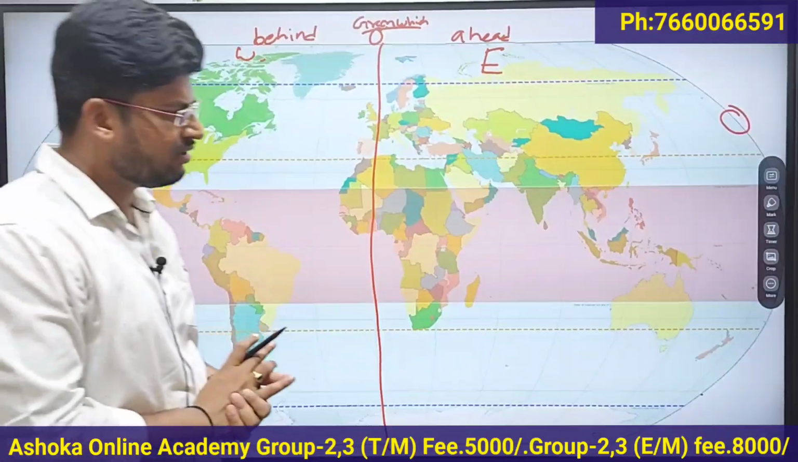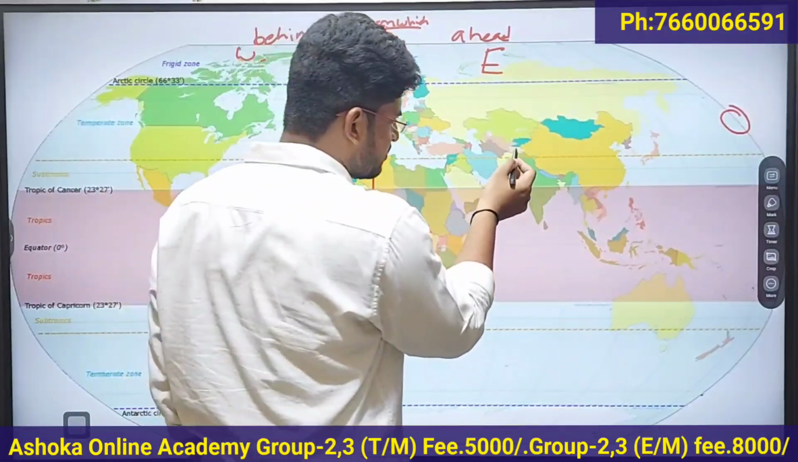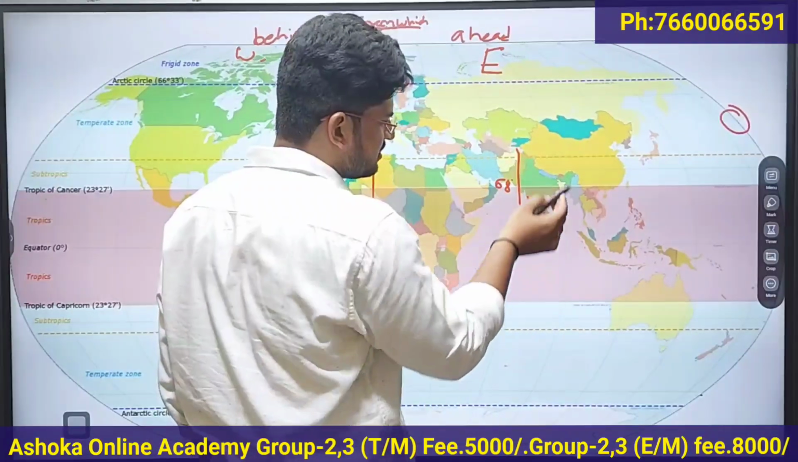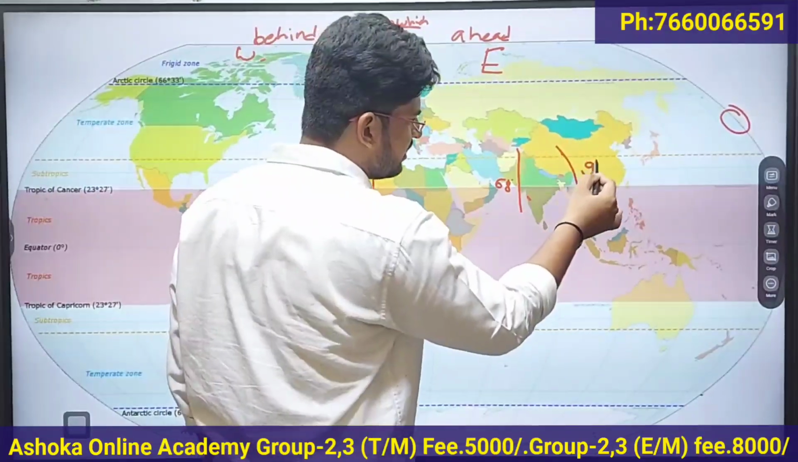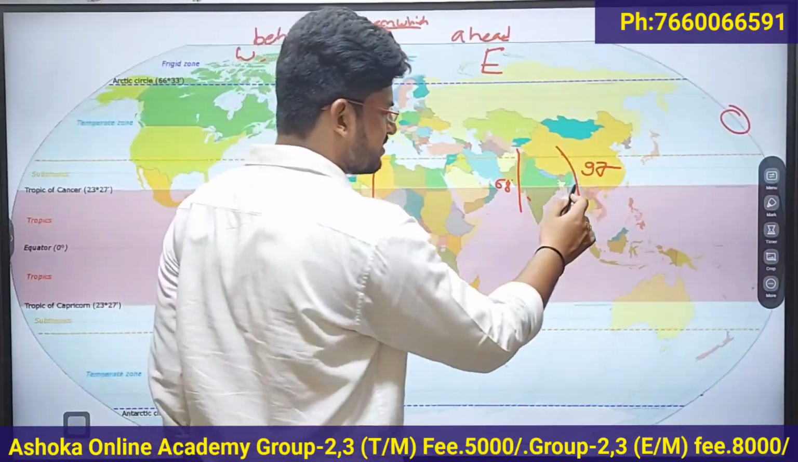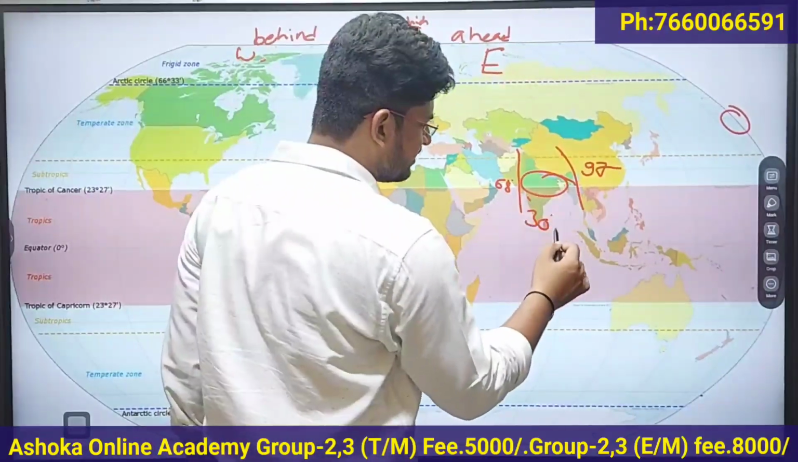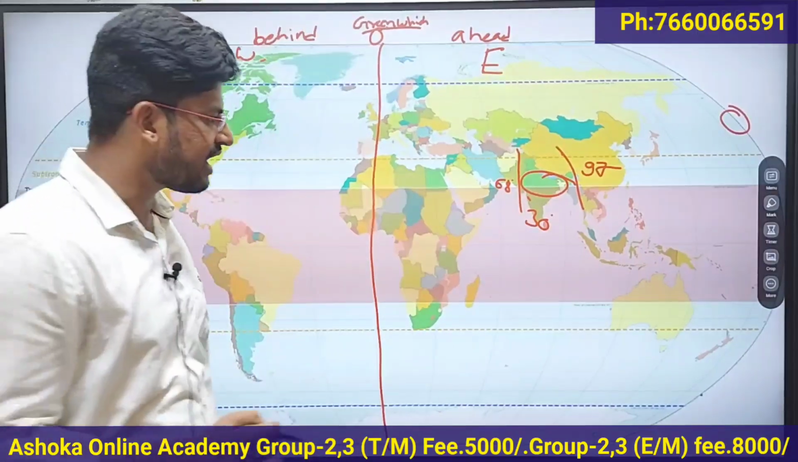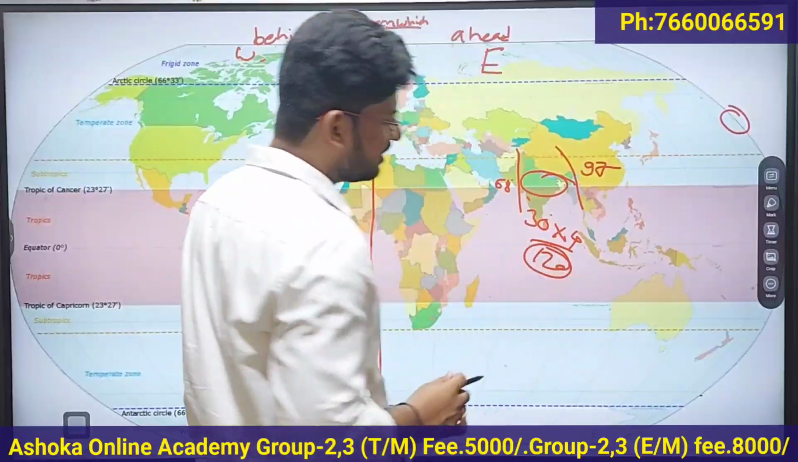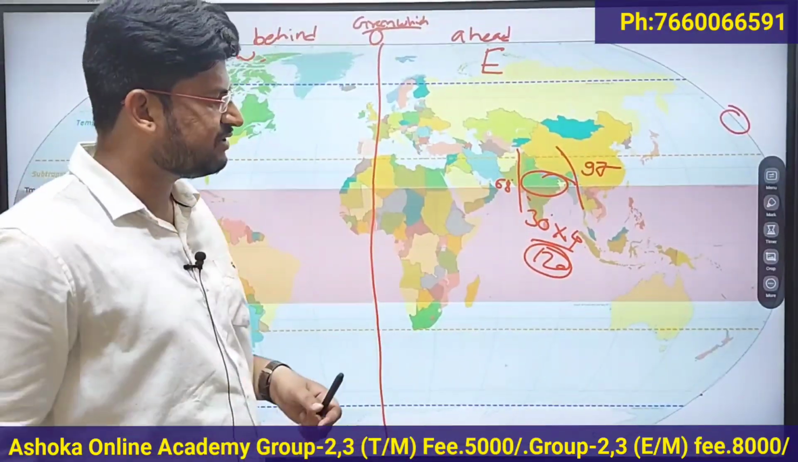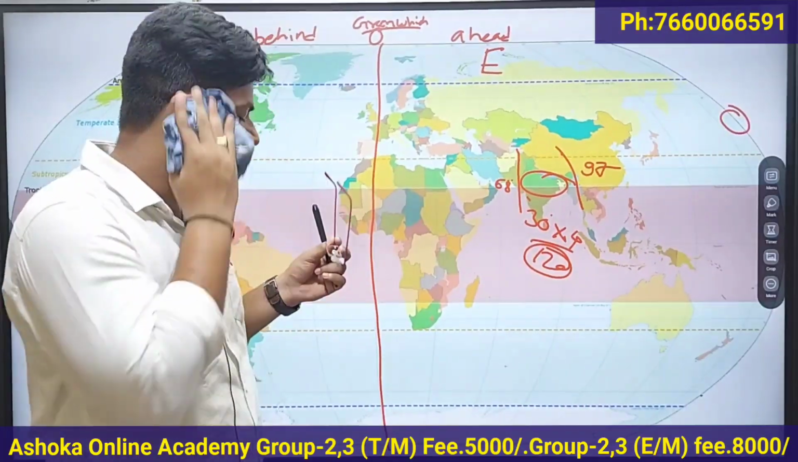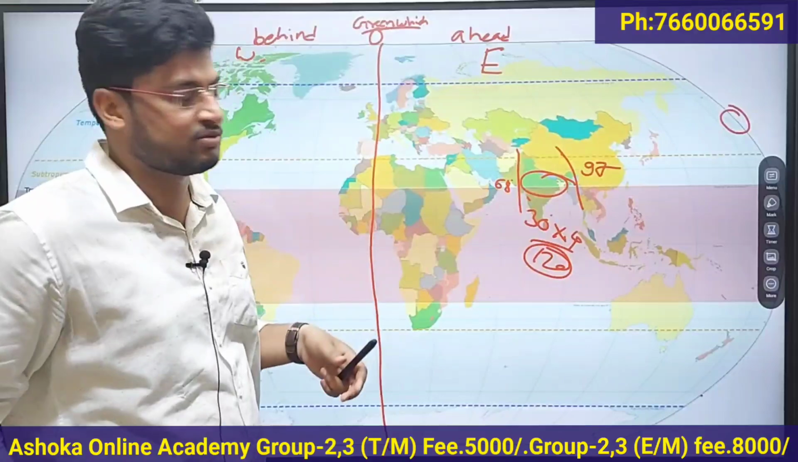If you see the longitudinal extent of India, the westernmost longitude is 68 degrees and the easternmost longitude is 97 degrees. So there is almost a 30 degree difference. If you calculate the time for this, it is around 120 minutes. So there will be a 120 minute difference between Arunachal Pradesh and Gujarat, the easternmost place and the westernmost place.